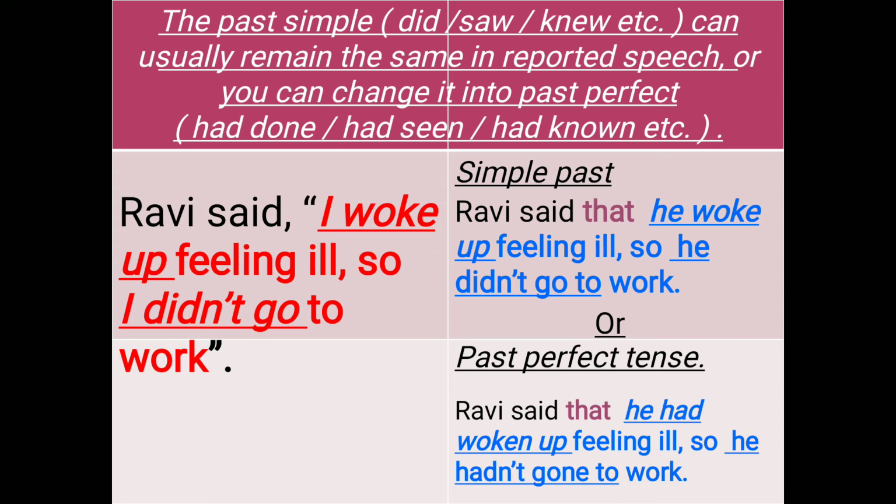Here, I woke up, which is in simple past, changed to he had woken up, and I didn't go to work in the direct speech changed to he hadn't gone to work in the past perfect tense. In this way, you can keep the tense as simple past, or you can change it into past perfect tense. Either way you can write. I think you have understood.